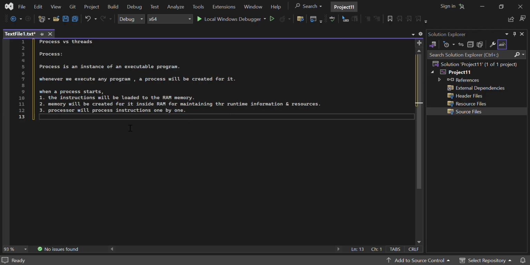Then the processor will process the instructions one by one. There will be many continuous instructions, and the processor will process them one by one. This as a whole is called the process.